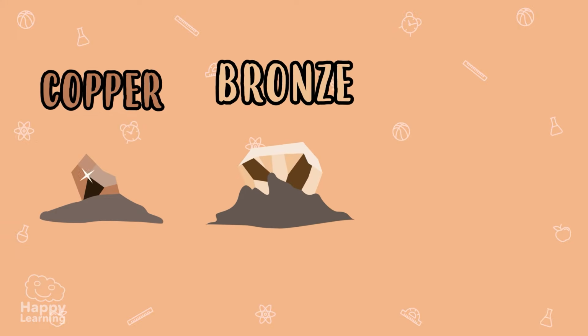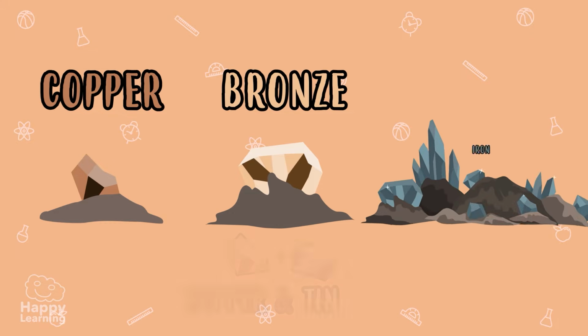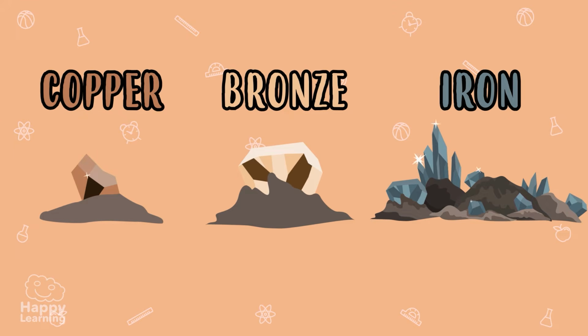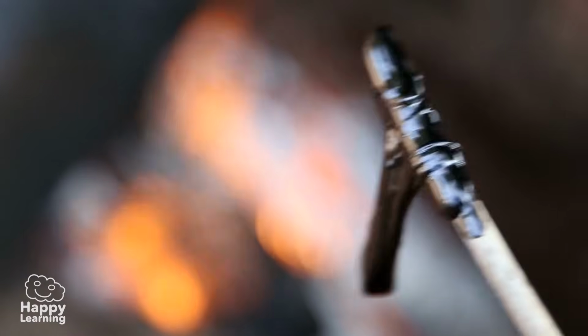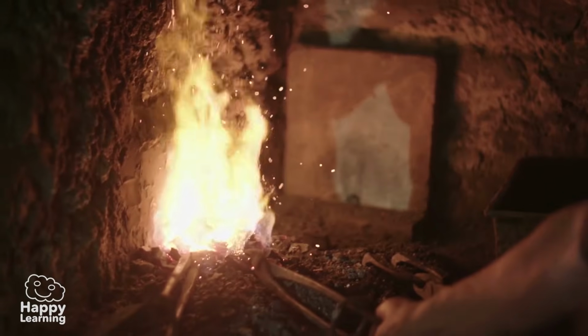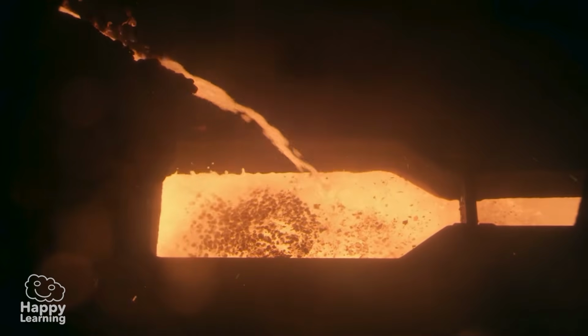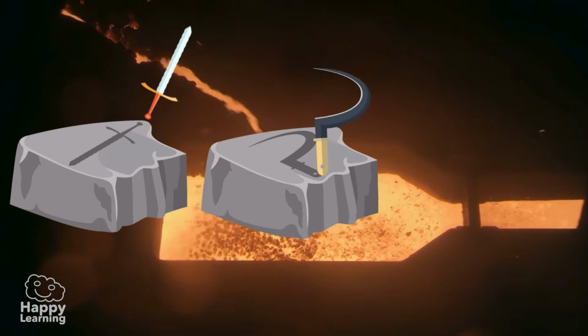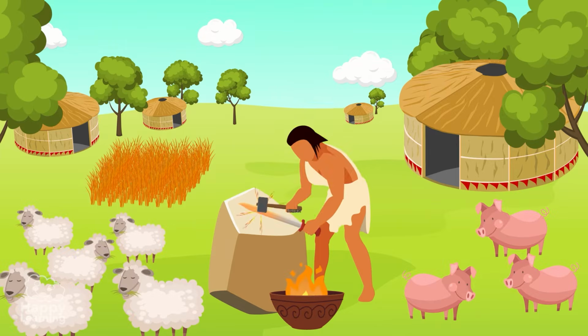The first metal which was used was copper, then bronze, which is a mixture of copper and tin, and finally iron, which is a much more abundant mineral and therefore easier to find in nature. In order to mold these metals, they were melted at extremely high temperatures and transformed into the desired shape. This is how utensils like tools, weapons, and decorations were made. This process is called metallurgy.